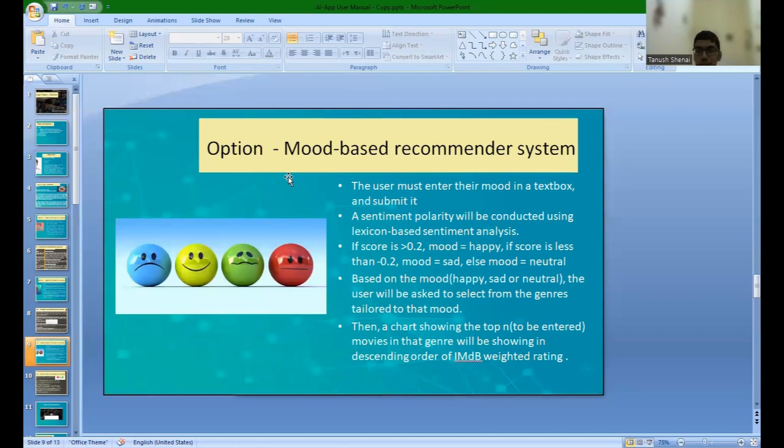Based on the mood, the user will be asked to select a genre from a genres list tailored to that mood. Then a chart of top n movies, where n is the number that will be entered by the user, in that genre will be shown in descending order of the IMDb weighted rating.